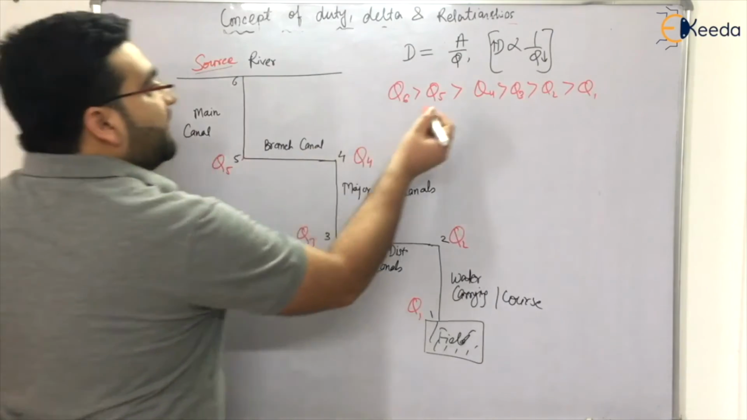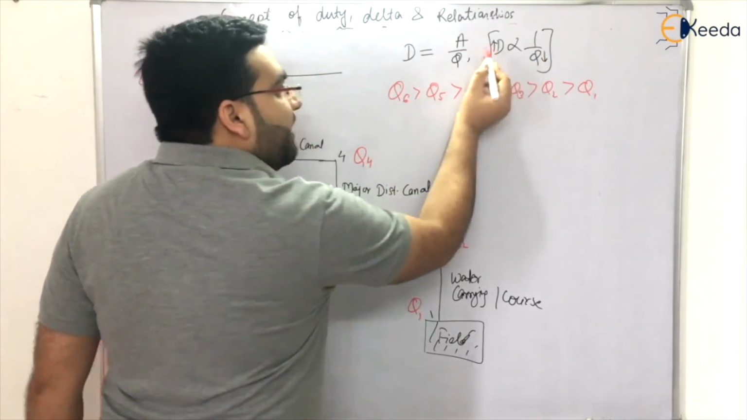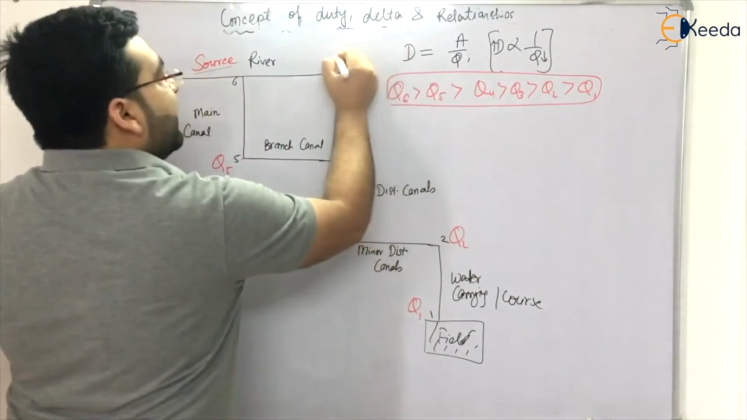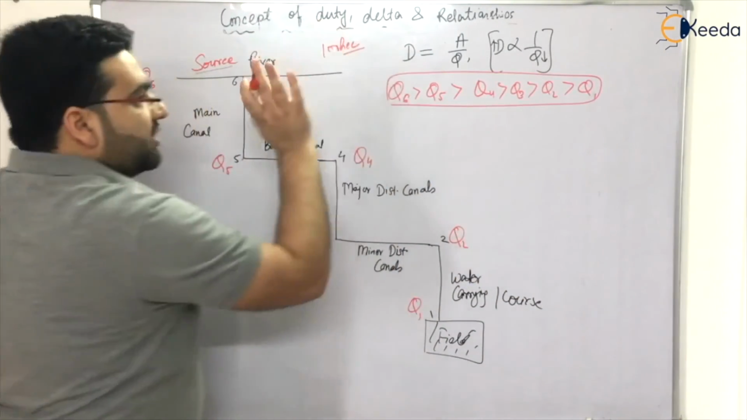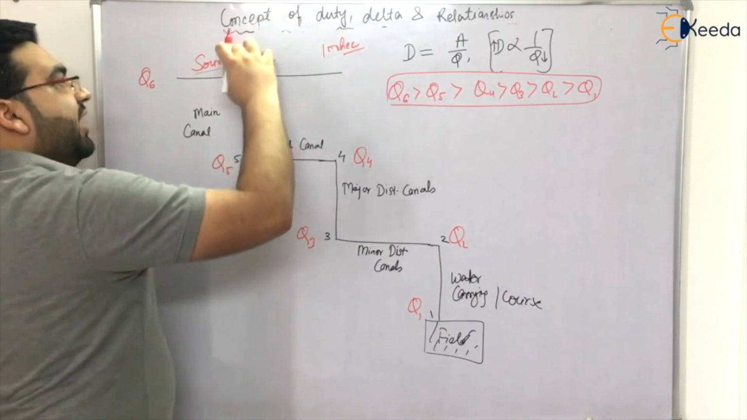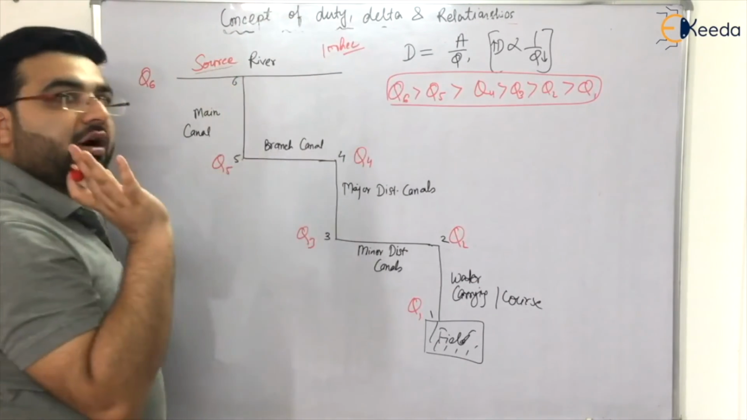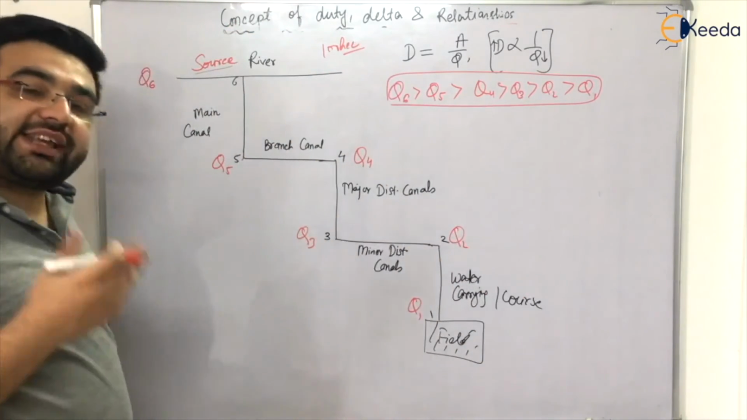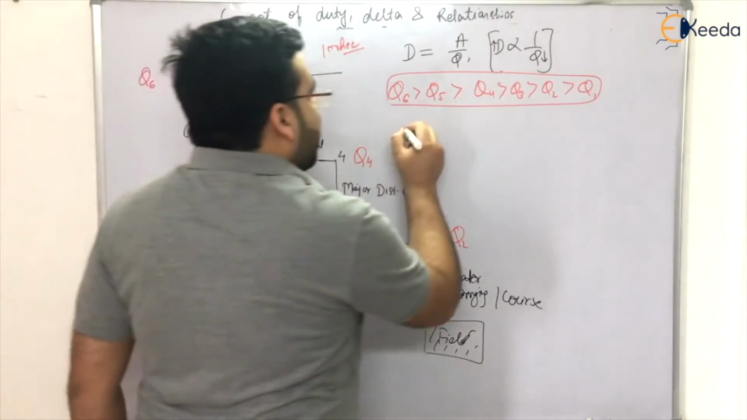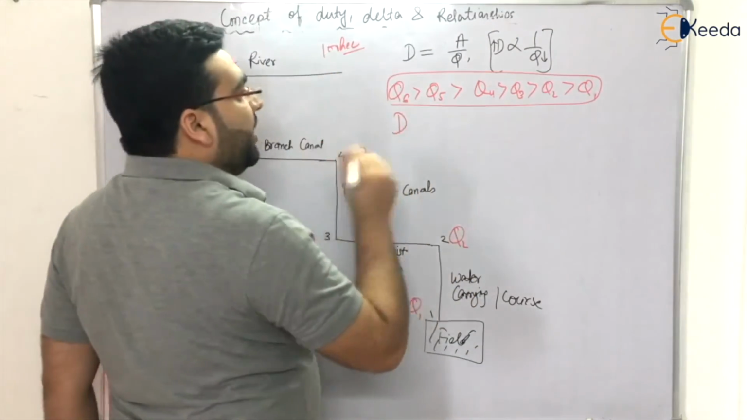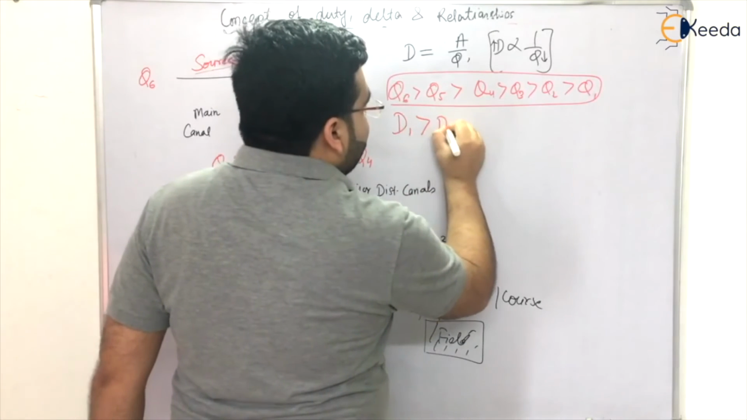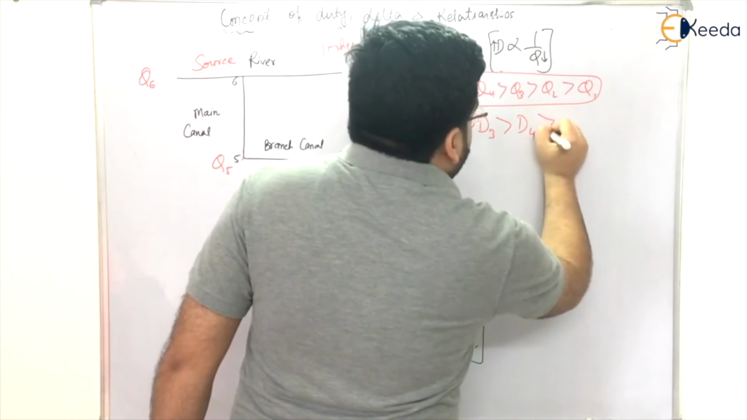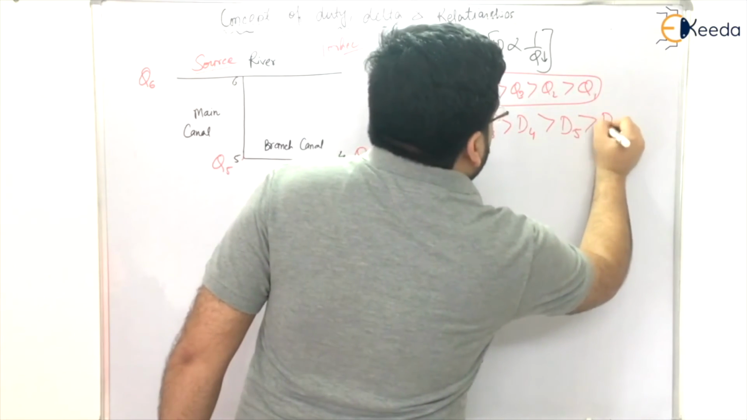Okay, so if discharge is less, the duty will be more. It means that if the area is constant, let us say the area is 100 hectares, then if a lot of discharge is coming, it will be used on that 100 hectares, and for a smaller discharge, that same area can also be irrigated. Clear? So I will say that the duty, capital D, at 1 will be greater than duty at 2, greater than duty at 3, greater than duty at 4, greater than duty at 5, greater than duty at 6.